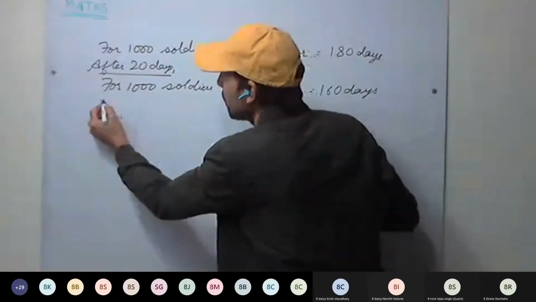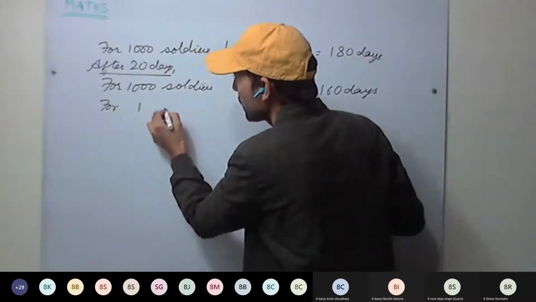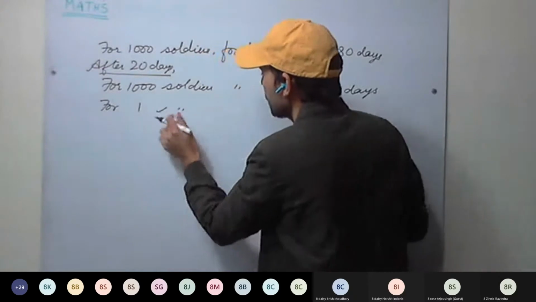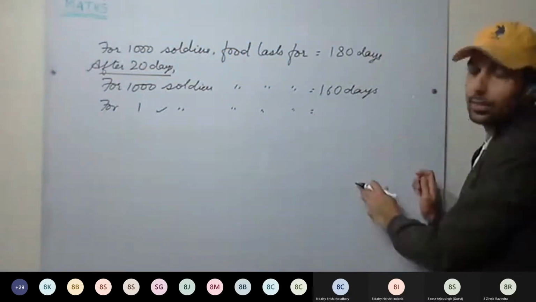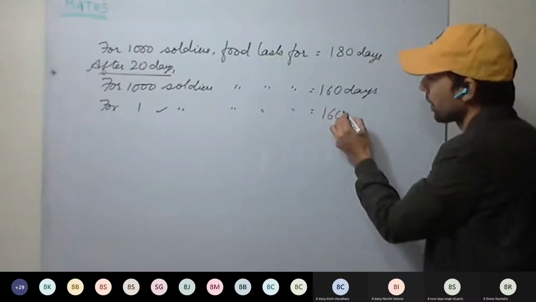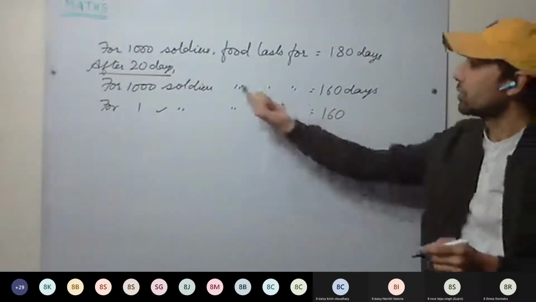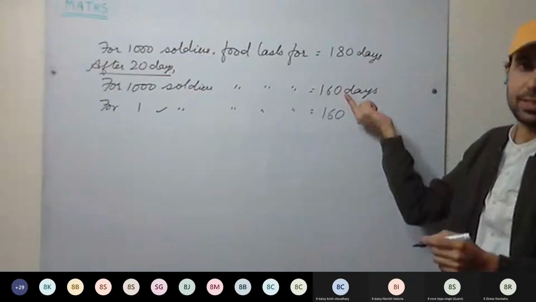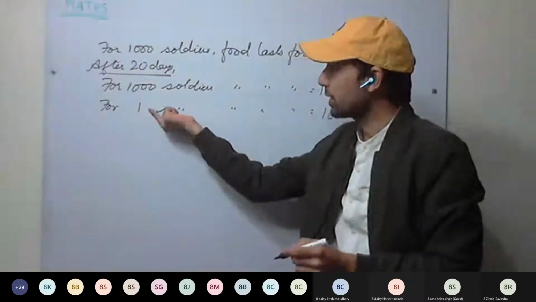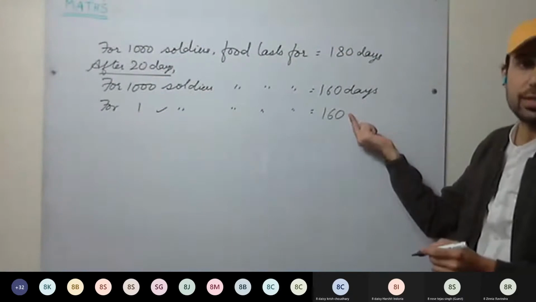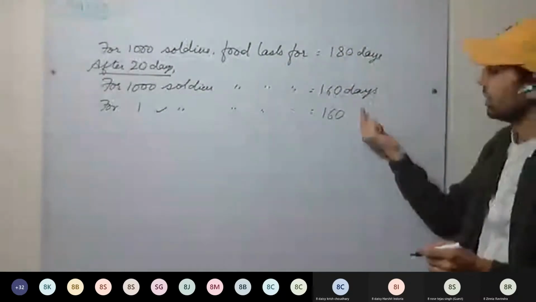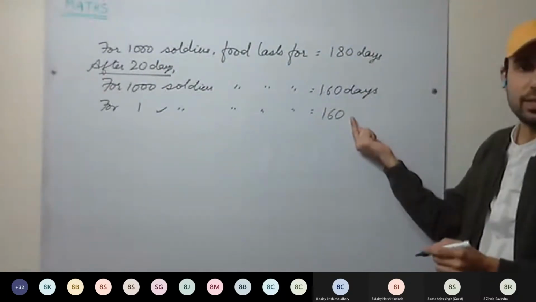Okay. So for one soldier, the food will last for how many days? For 1,000 soldiers, it lasts for 160 days. As the number of soldiers has decreased, the number of days the food lasts will increase, since the food is the same.